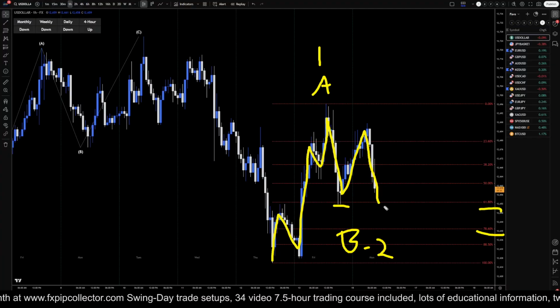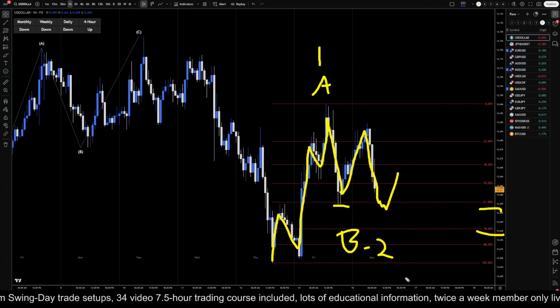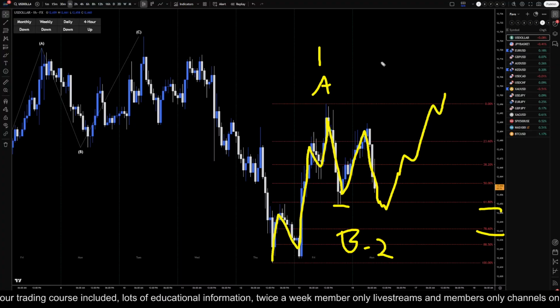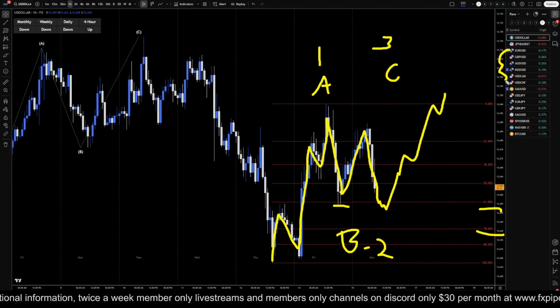If it takes out this low, respects the 61 or the 78%, makes a big dramatic turn there, like a nice engulfing move to the upside, then there probably is a really good chance that it does go up and make a wave C or possibly even a wave three, which would definitely be a pretty nice entry on the dollar pairs themselves. Just keep in mind what I said at the beginning of the video, which is that the